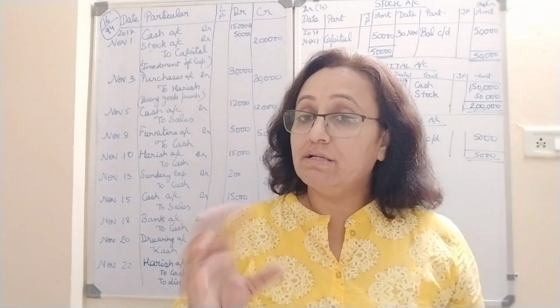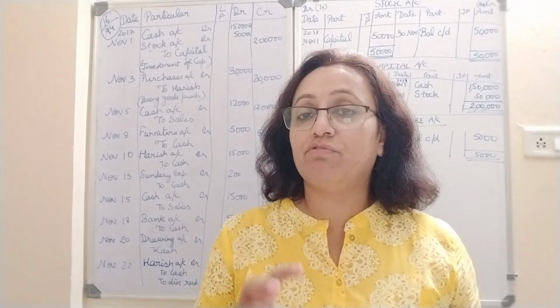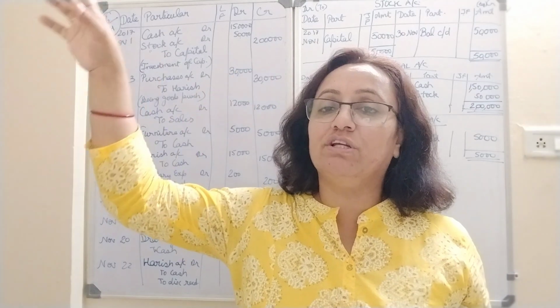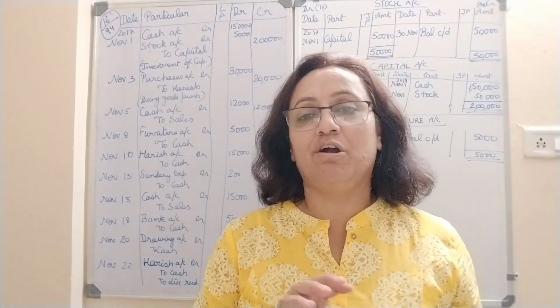I hope understanding of journal and ledger is clear by now, because these are the basic steps of accounting. Through them only you will reach the trial balance. Through trial balance you will reach the final accounts, which is the final destination for grade 11 accounts.